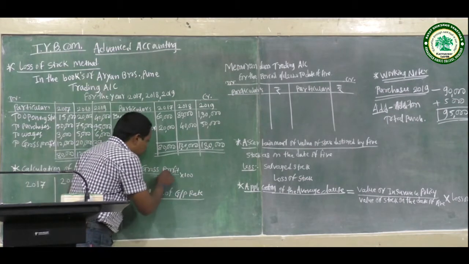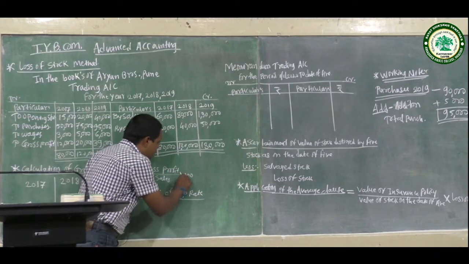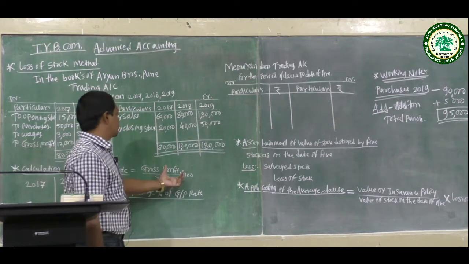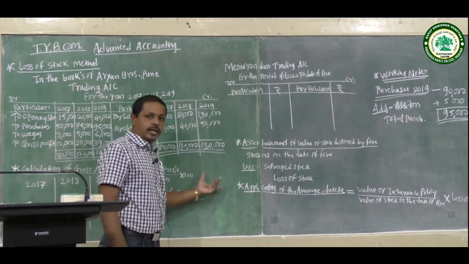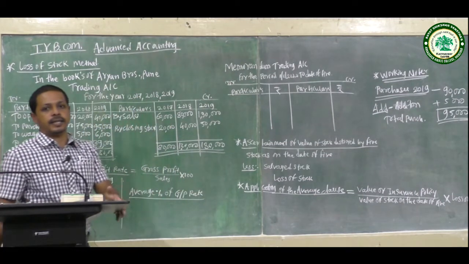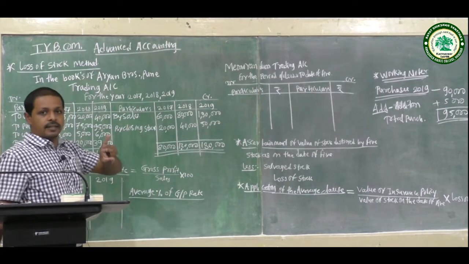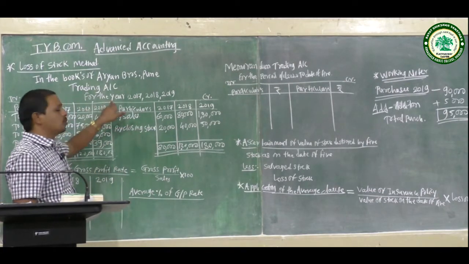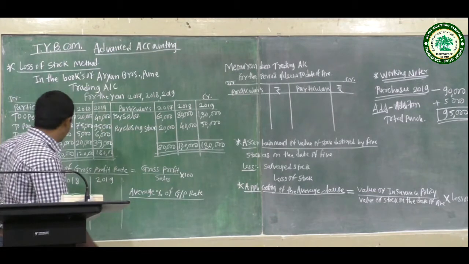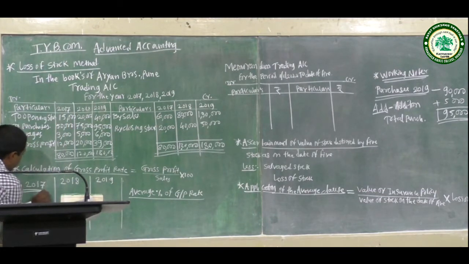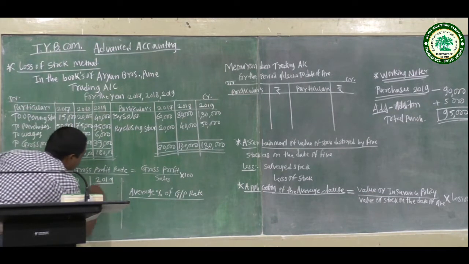Next is the calculation of the gross profit rate. The formula is gross profit divided by sales into 100. This is calculated year-wise for the three years: 2017, 2018 and 2019.